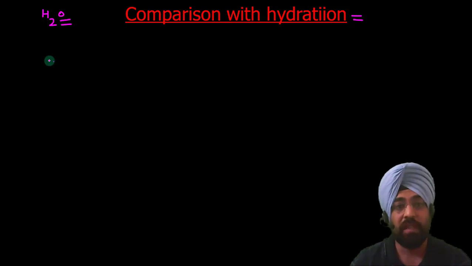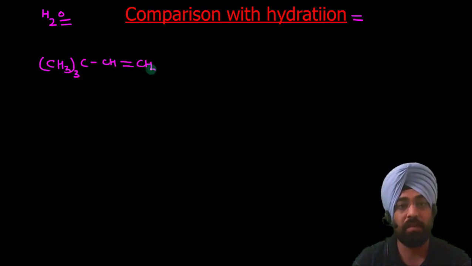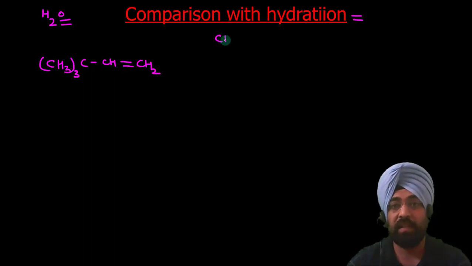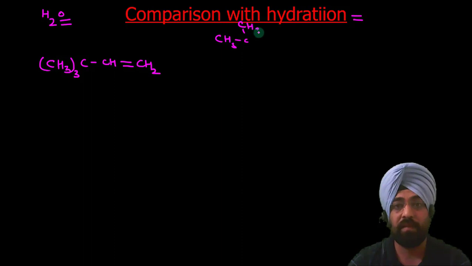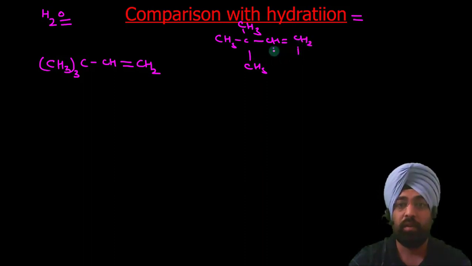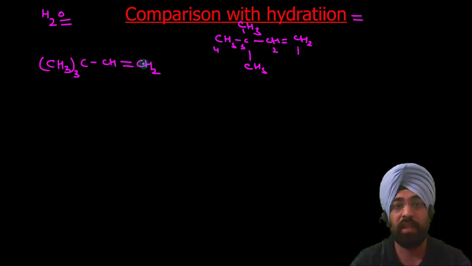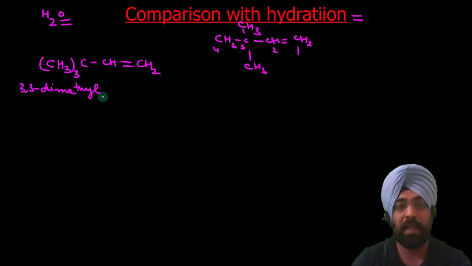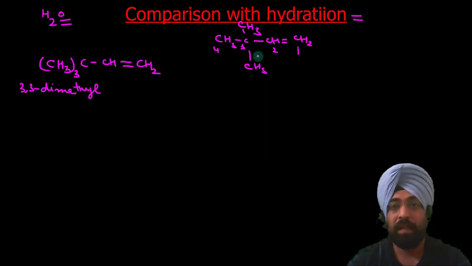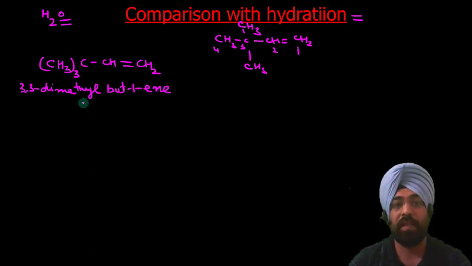Now we will choose this product, (CH3)3 CH double bond CH2, or we can also write it like CH3 CH3 CH3 CH double bond CH2. This is 3,3-dimethyl butene. So that is this product.